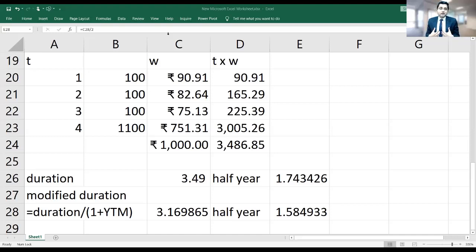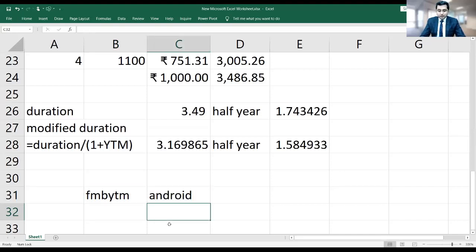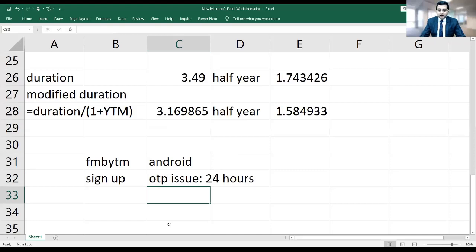On my mobile app also. I have got one mobile app named FM by TM. It is Financial Management by Tarun Mahajan. It is only for Android phones, not for Apple. When you install FM by TM from the Play Store, I'm telling you one more source, you need to sign up. There is one great free source. Once you sign up, an OTP issue is there. You will be verified within 24 hours from the backend.